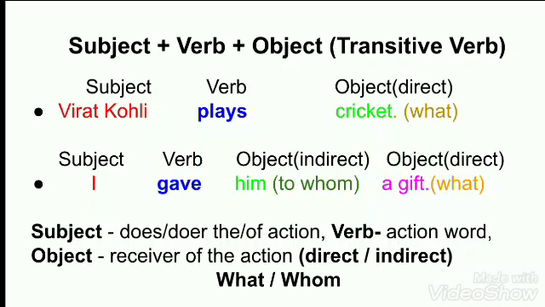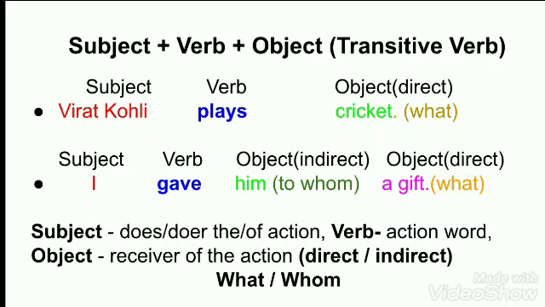The next example is Virat Kohli plays cricket. Here we have the subject Virat Kohli because he is doing the action of playing. So what is the subject? Subject is the doer of the action. That's why Virat Kohli is the subject of the sentence, because he does the action of playing. And play is an action word, so play is a verb in a sentence. What kind of action is Virat Kohli doing? He is doing the action of playing cricket.